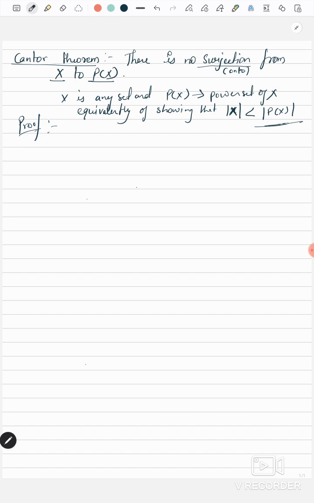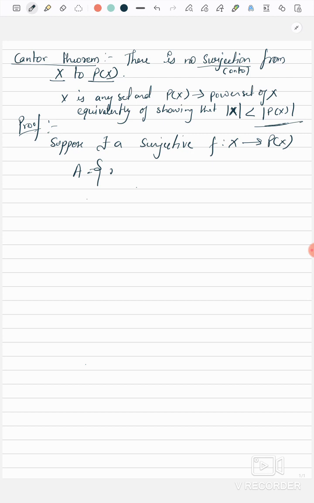Now let's prove it. Coming to the proof of Cantor's theorem, we will prove it by contradiction. Suppose there exists a surjective map f from X to P(X). We take one subset A of X and ask what its pre-image would be.